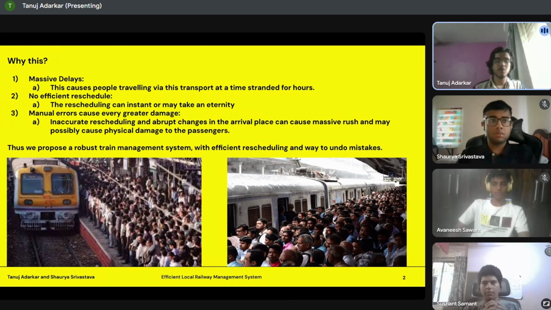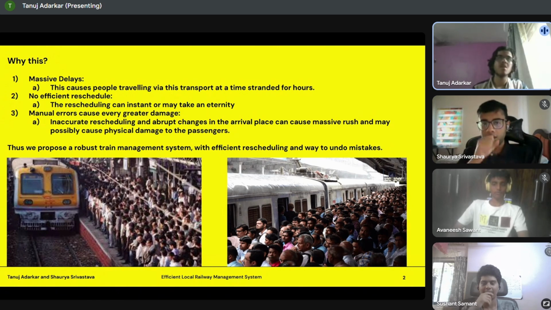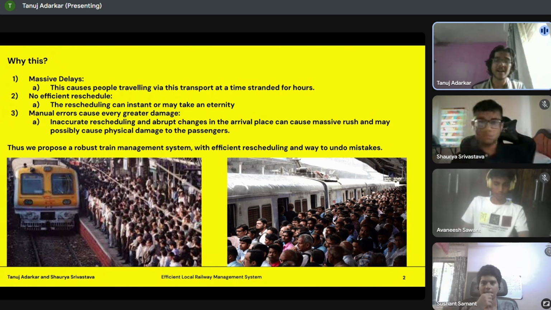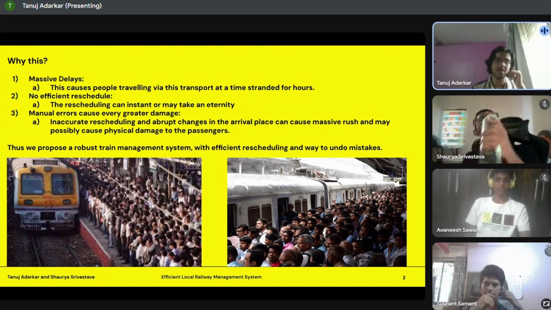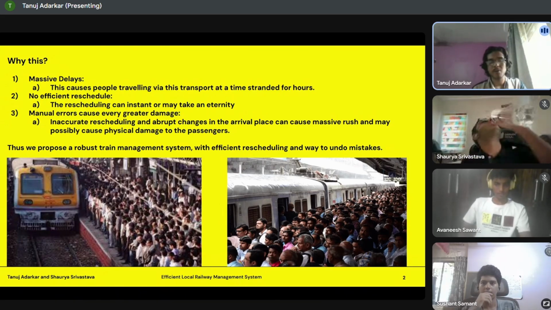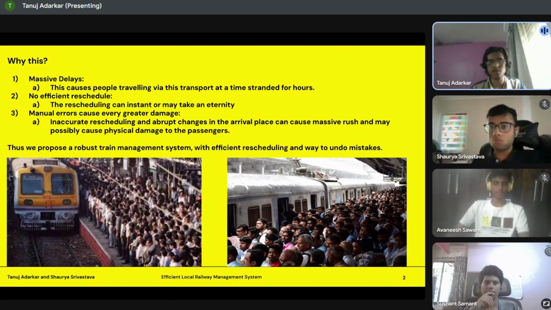The main reason for me choosing this topic was because I myself travel via local railways, and what I have noticed personally is massive delays, which have caused me to be stranded at a particular railway station for maybe more than 1 hour or 2 hours at max. So I'm here to give my inputs to tackle this situation.